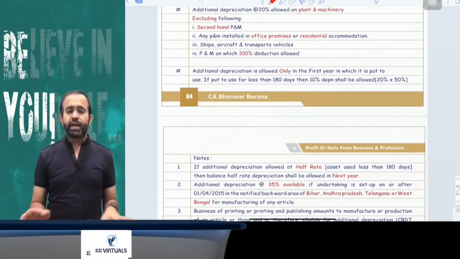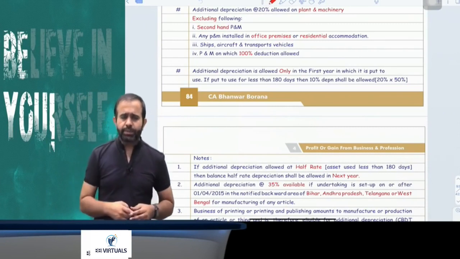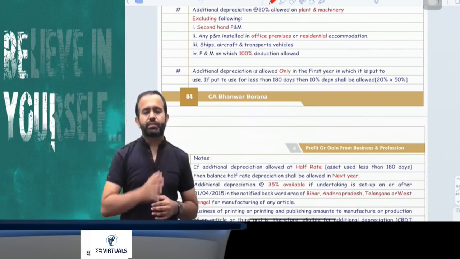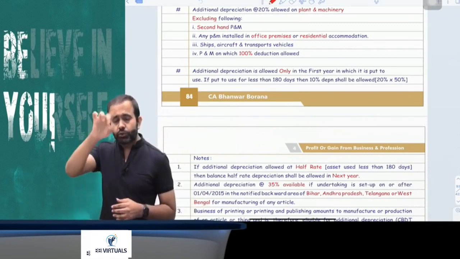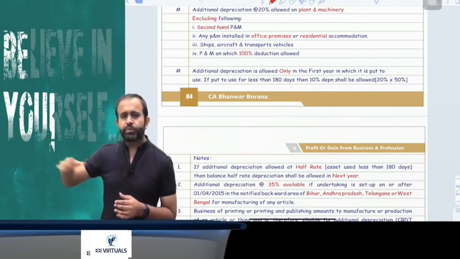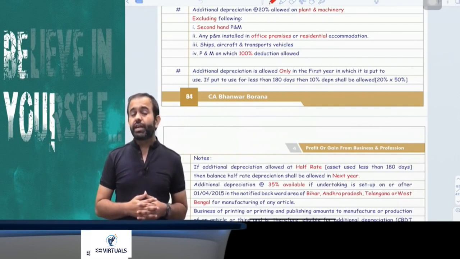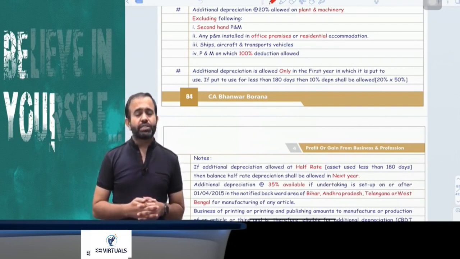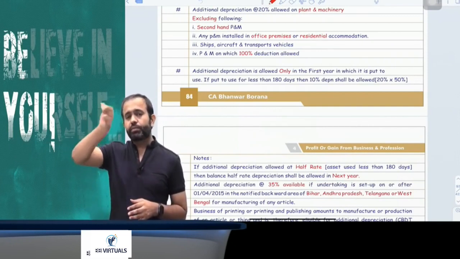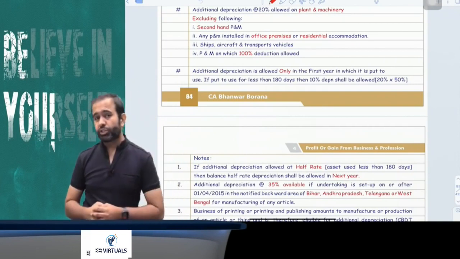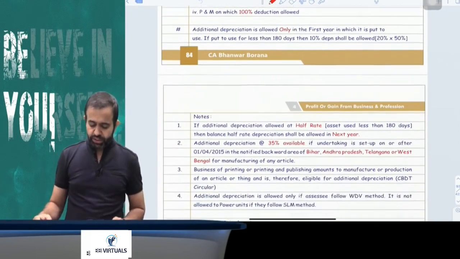So what I am saying is that additional depreciation is allowed only for plant and machinery, but excluding second-hand plant and machinery, plant and machinery used in office premises or residential accommodation, plant and machinery on which 100% deduction is already allowed under the head PGBP, and plant and machinery including ships, aircraft or road transportation vehicles; on those additional depreciation is not available.